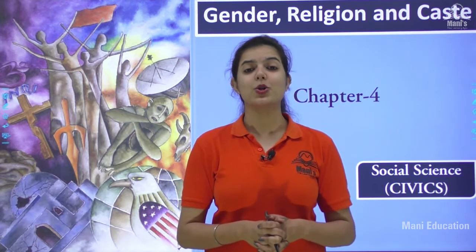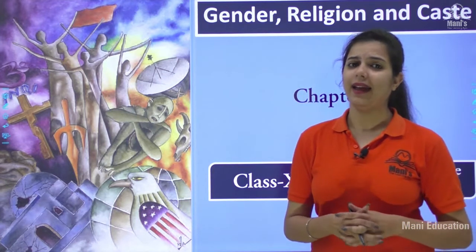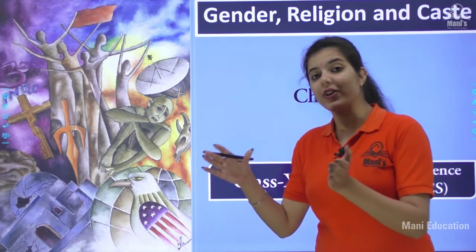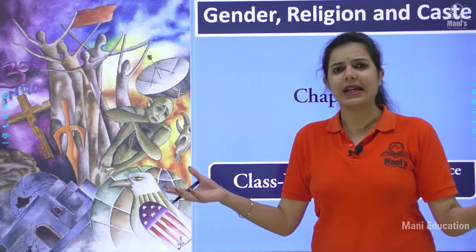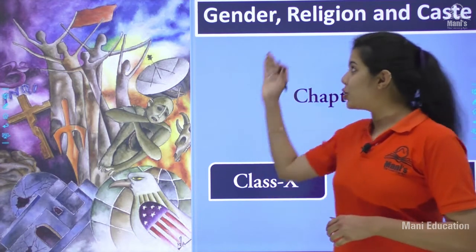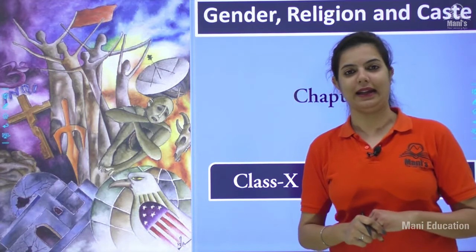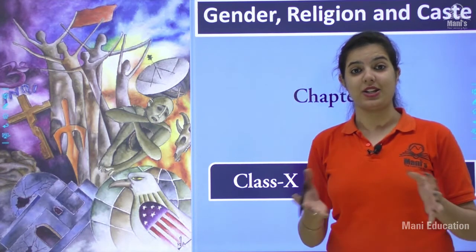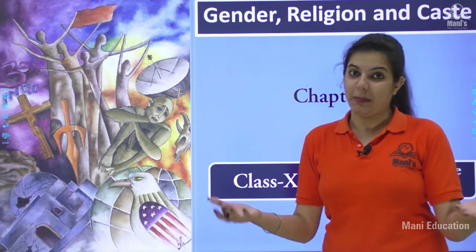Okay? So, we can say that when a social difference converts into a social division, in which forms can we see or look at them? These are gender, religion and caste. These 3 words you can see in the title. Gender, you all know. Gender means being male or female.